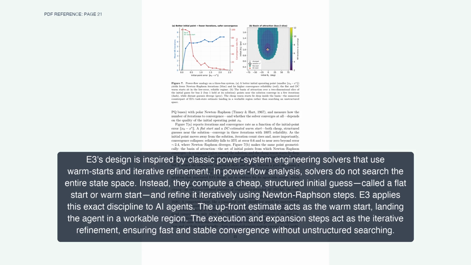This progressive context expansion ensures that the agent only pays for deeper reasoning when there is concrete evidence that the task requires it. E3's design is inspired by classic power system engineering solvers that use warm starts and iterative refinement. In power flow analysis, solvers do not search the entire state space. Instead, they compute a cheap, structured initial guess, called a flat start or warm start, and refine it iteratively using Newton-Raphson steps. E3 applies this exact discipline to AI agents. The upfront estimate acts as the warm start, landing the agent in a workable region. The execution and expansion steps act as the iterative refinement, ensuring fast and stable convergence without unstructured searching.